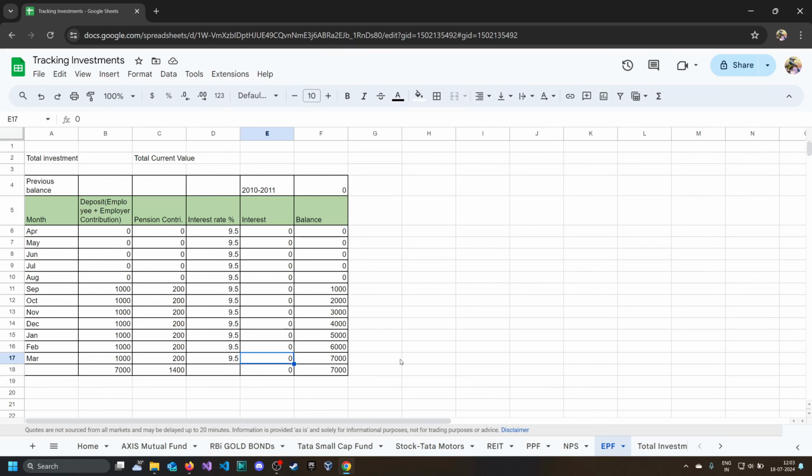So that's not an issue. Okay, so let's see how we. So first you can directly copy the interest from the EPFO member passbook. So let's say in your account for this financial year the interest is 1000, and just put it at the March, and you can see the total amount was this at the end of financial year, and this was the deposit. So we can write total investment is this, and total current value is